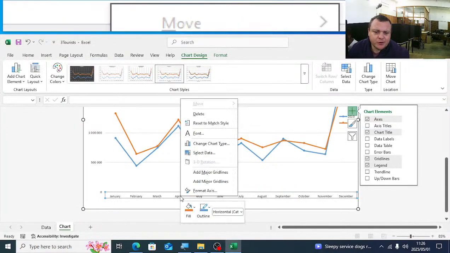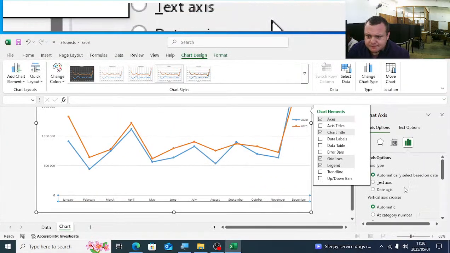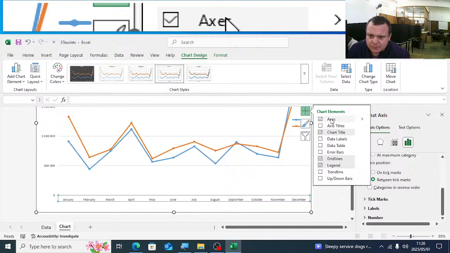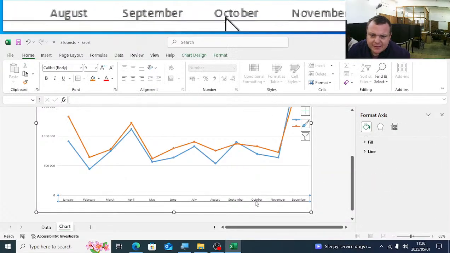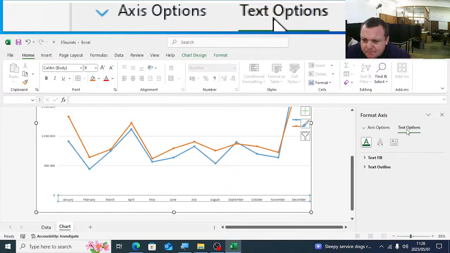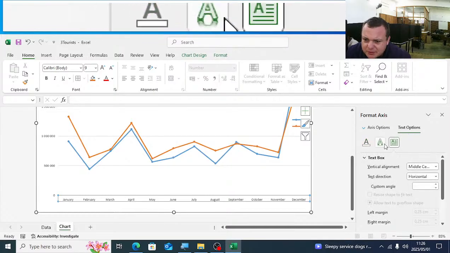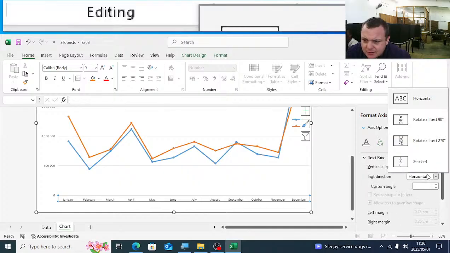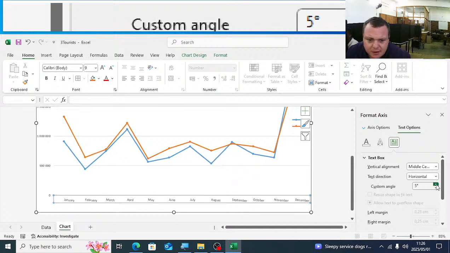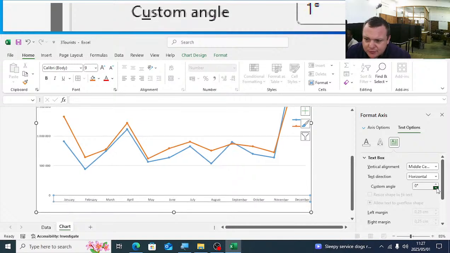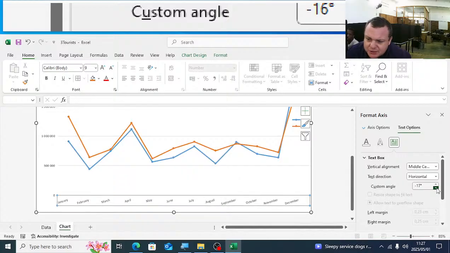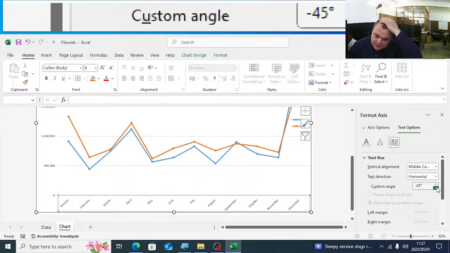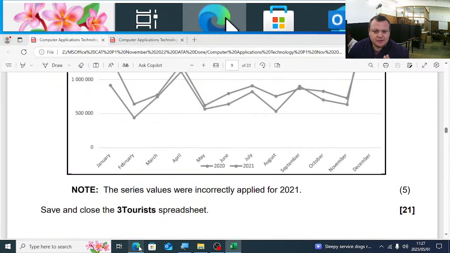Can you see it's flipped 45 degrees? Format axis. I'm also not 100% sure, so I'm going to search around here. We will go to the text direction. You can see custom. We're going to make it minus 45. So the custom angle, we must change it to minus 45 degrees. So you'll see there, it's a bit tilted like that.